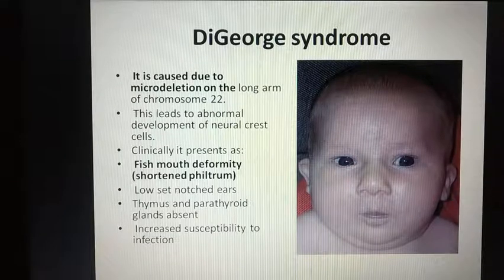be there, and thymus and parathyroid glands may be absent, so there may be increased susceptibility to infection, because in the thymus there are lymphatic nodules, and they are responsible for immunity.